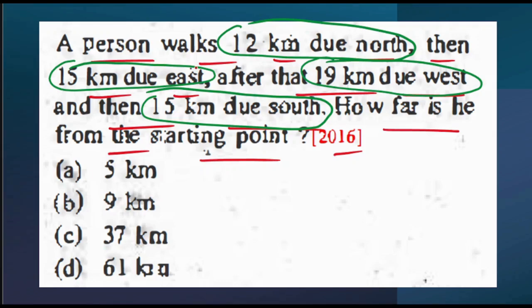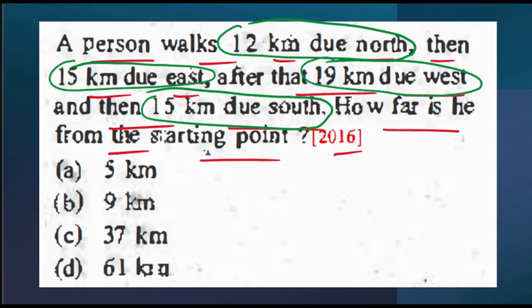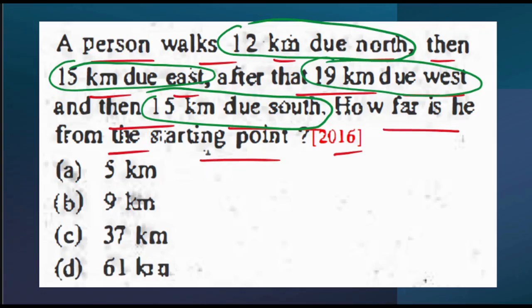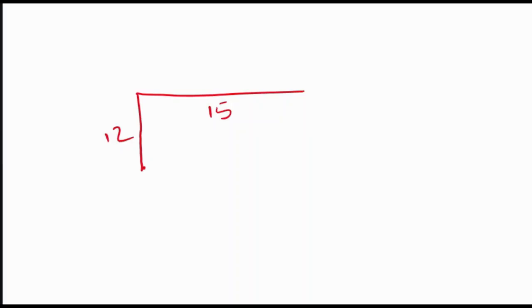First point, they have said that a person walks 12 kilometer due north. So say, for example, this is the starting point. Okay. So he went 12 kilometer. Fine. Then 15 kilometer due east. Then after that 19 kilometer due west. Now see, this is my starting point. I mentioned that this is my starting point. So this is my north. This is my east. This direction is my west. And this direction will be my south.